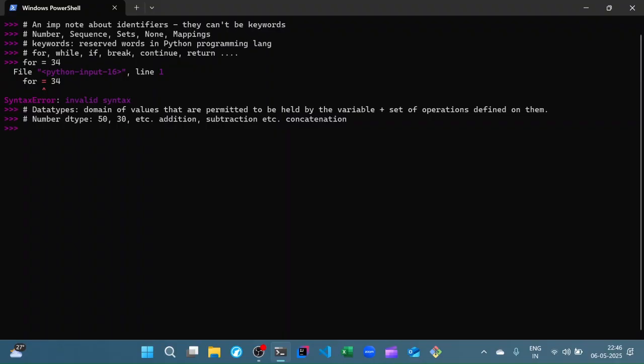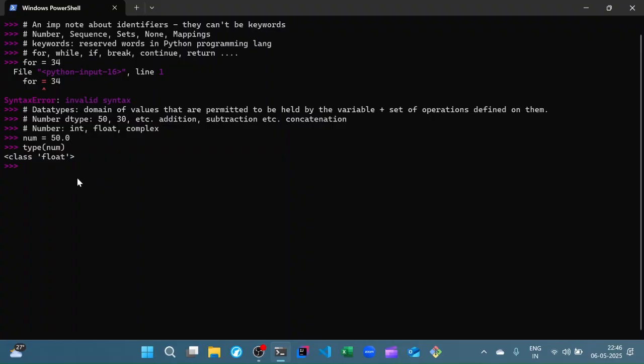Now in Python, we have the following data types. As you can see, I've mentioned them above. We have the number data type. Now in the number data type itself, we have int, float, as well as complex data types. So I think it's pretty self-explanatory. If I, for example, defined a number as 50.0 and I attempted to find the type of the number, I would see that it is a float type, right?